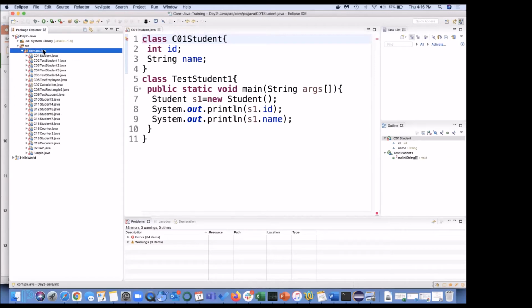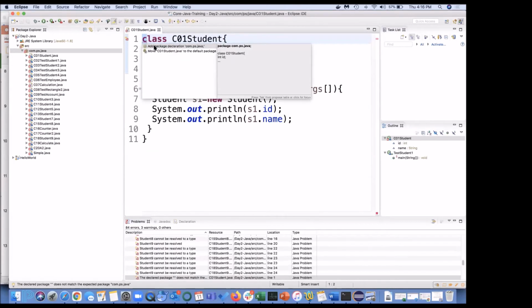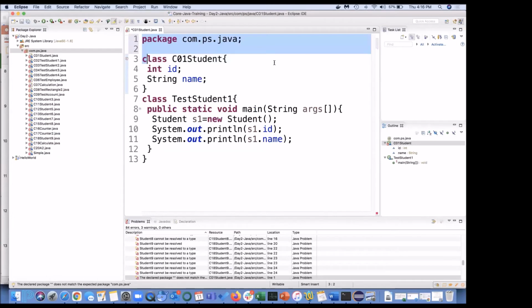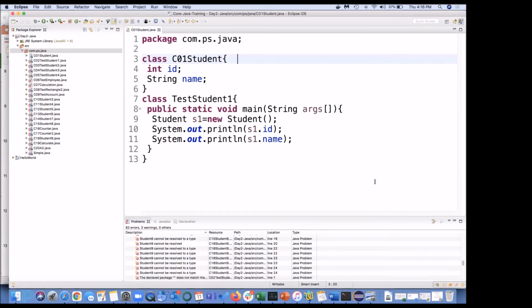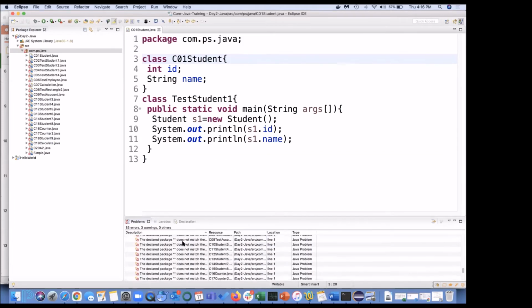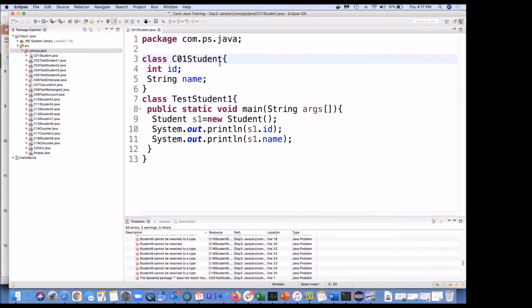Okay, we'll go without a package, or on every file what I need to do is click here, add package. If I do add package, it will automatically add com.ps.java for me. So okay, let's do it for all the programs whenever we run them. So at least now we learned today that we can create a package also. Fine, so this is our first program. So many errors you will be seeing here, ignore all those.